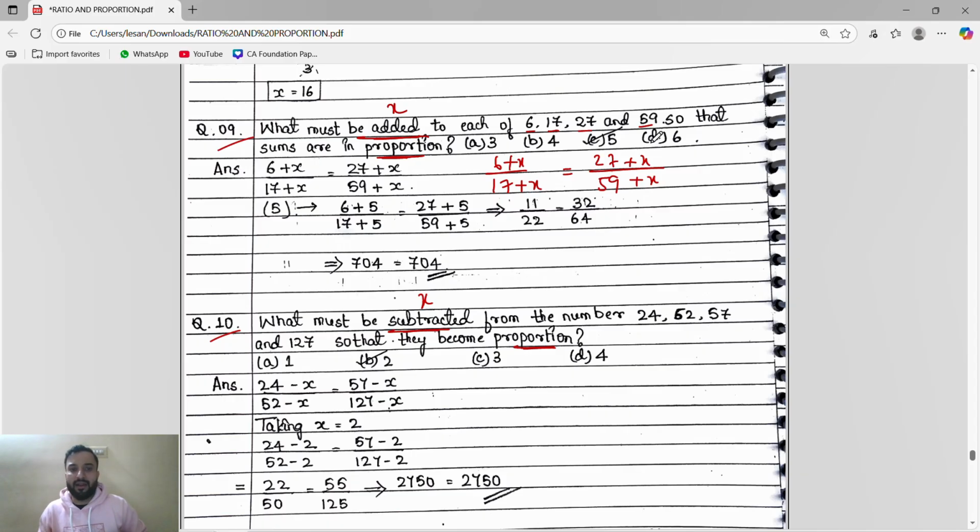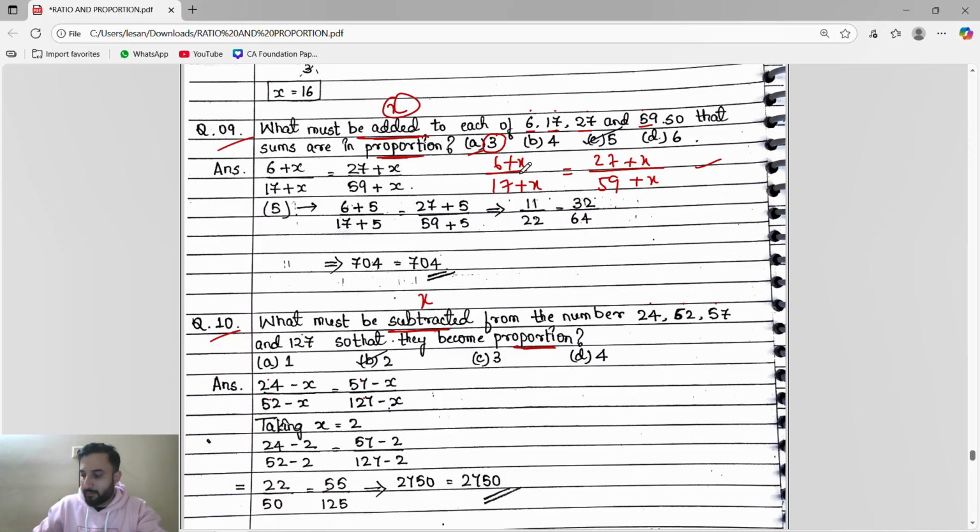In this we will use the trial and error method. First thing we will write in this form. They will say what must be added, I will say x must be added. What must be subtracted, x must be subtracted, and they will give the numbers 1, 2, 3, 4. From all this, x must be added. Otherwise, from all the 1, 2, 3, 4, x must be subtracted. After that what we will do guys, we will take the options. First I will take 3, then we will do the trial and error method. Trial and error method means in place of x, first I will substitute 3.